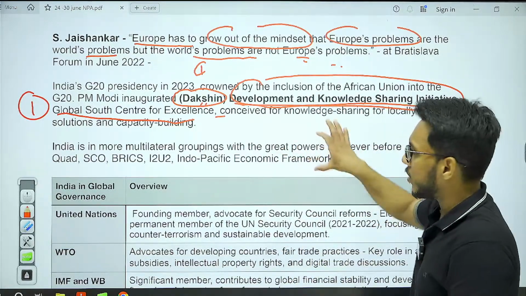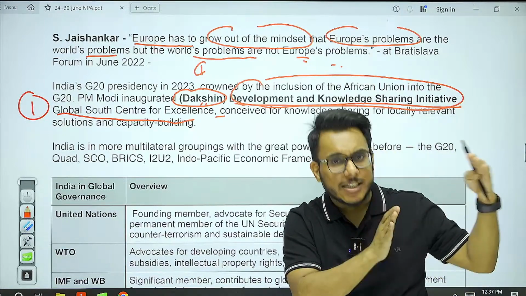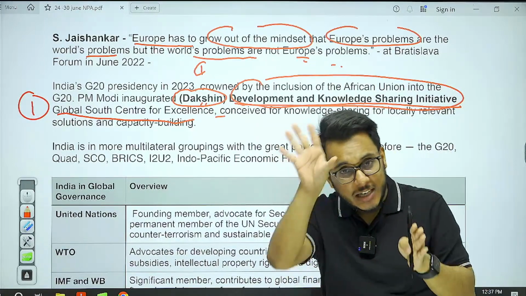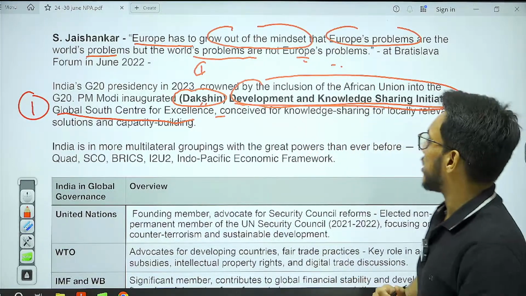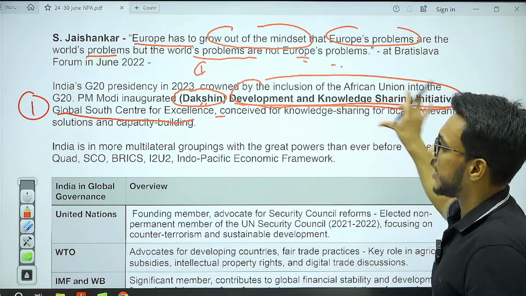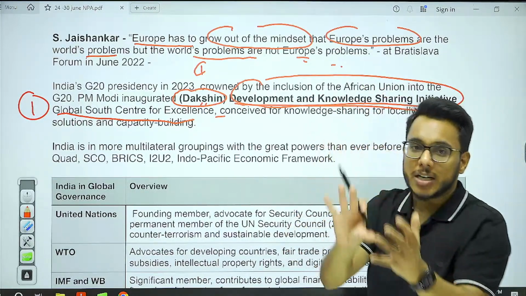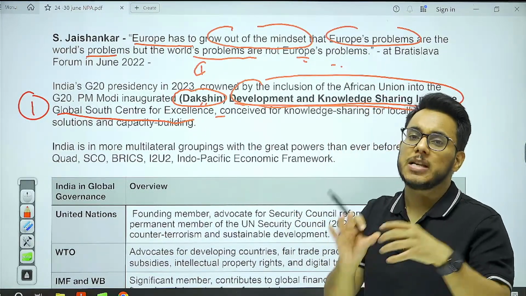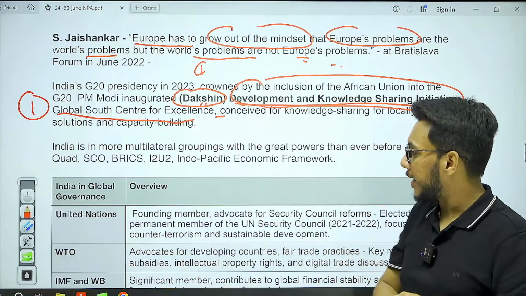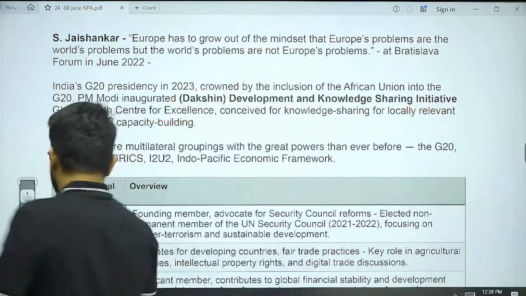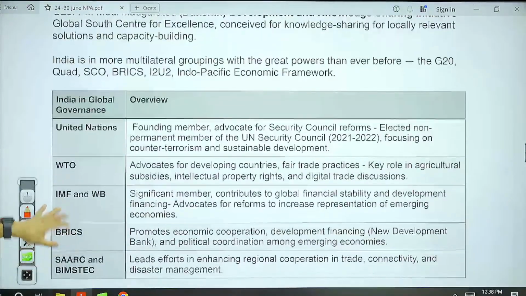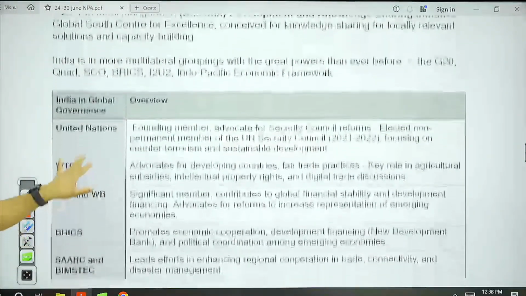It is one of the best in the entire world. So India wants that the countries which have done these innovations should share these innovations with the other countries. So Dakshin, Development and Knowledge Sharing Initiative, where India will share the indigenous technologies, digital public infrastructure with the other countries. Then, if you see, India plays a very important role in a lot of these bodies and institutions. Let's understand them a little bit more.